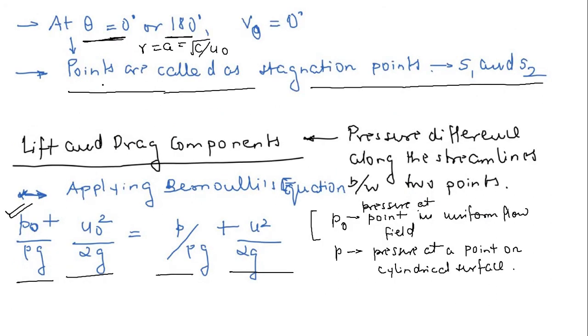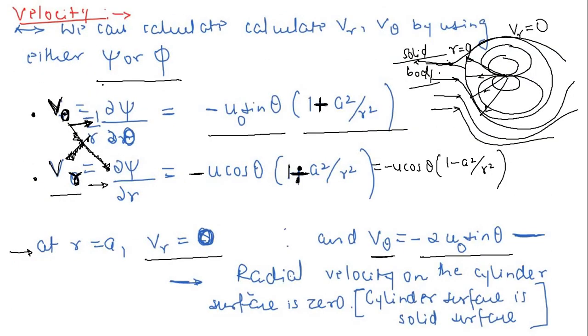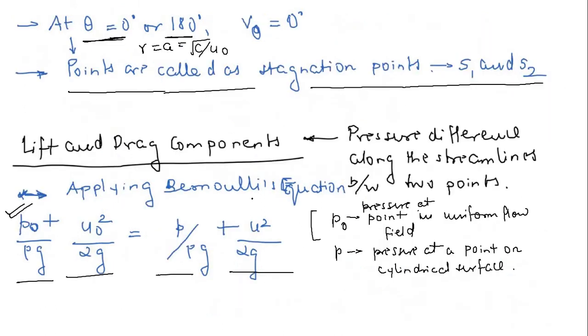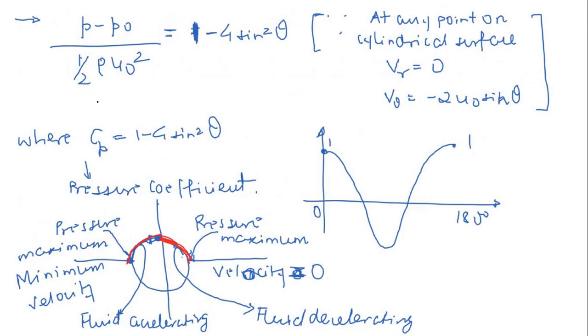Now you can simply arrange these terms and finally you will arrive at this. Nothing else, you simply have to put the value of u. The velocity u on the cylindrical surface is simply v theta, right? Vr is already 0. So you simply put u equal to v theta, and u naught square is already there, we know that. Now just put the velocity there and calculate. If you arrange these terms, you will find that P minus P naught divided by 1 by 2 rho u naught square is given by 1 minus 4 sin square theta.